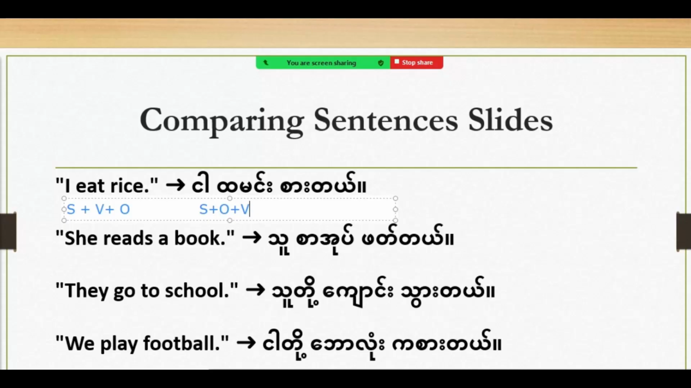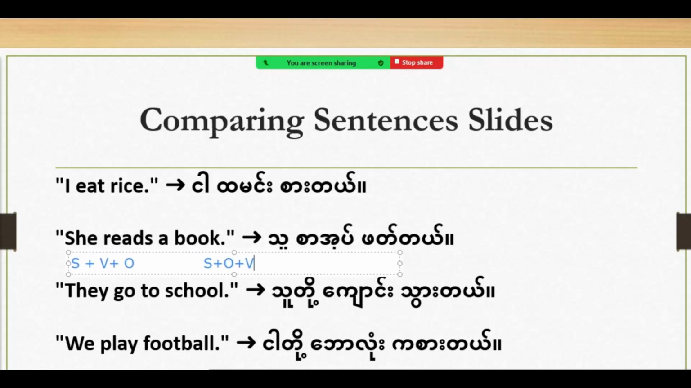And the second example is also the same. The first one is I eat rice, and we say nga tamin sare in our language. But in English, another example, the same order here, we have subject plus verb plus object. It's like this. And in Burmese, we have subject, object plus verb. She reads a book. That is the difference in the sentence structure between Burmese and English.